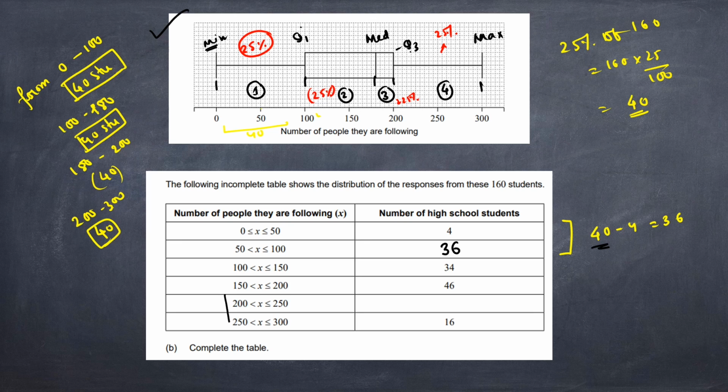Now for 200 to 300, as you can see in this particular part, from 200 to 300 we have 40 students. So already from 250 to 300 we have 16 students. So here will be 40 minus 16. So the answer is 24.